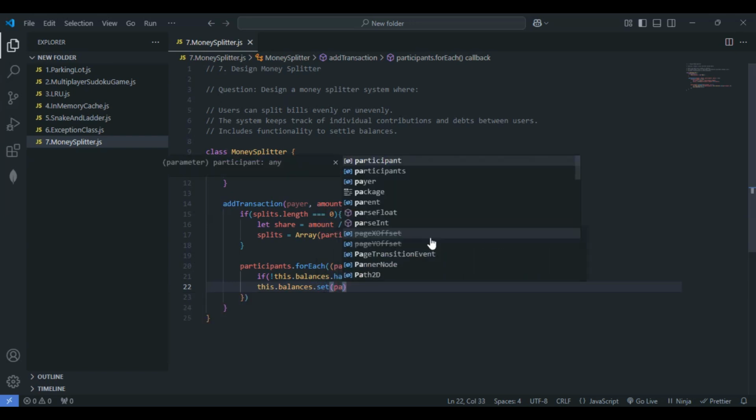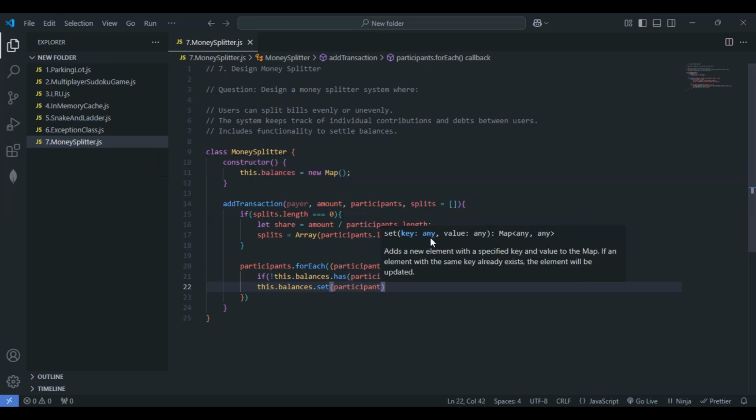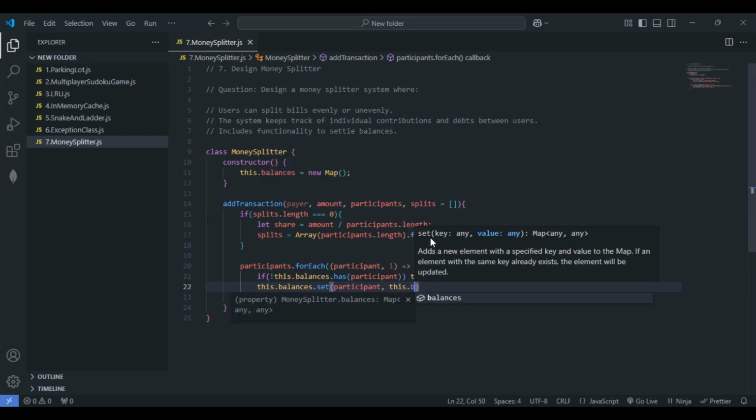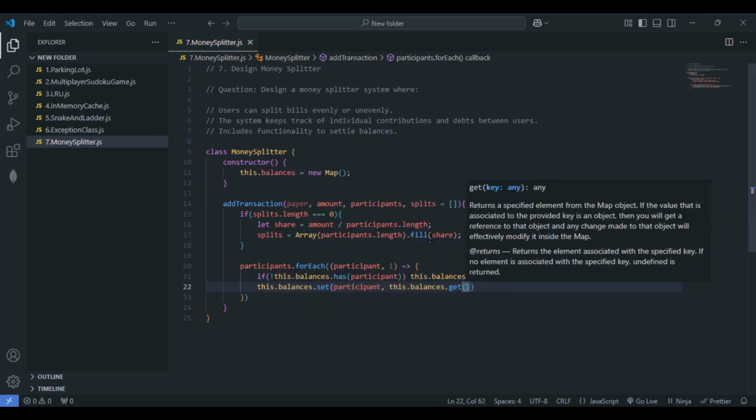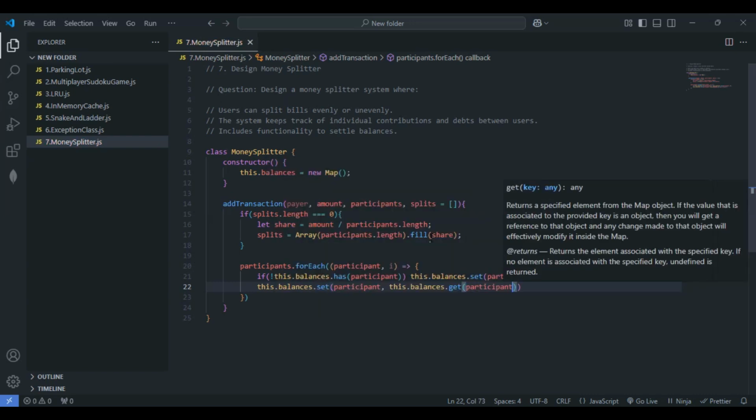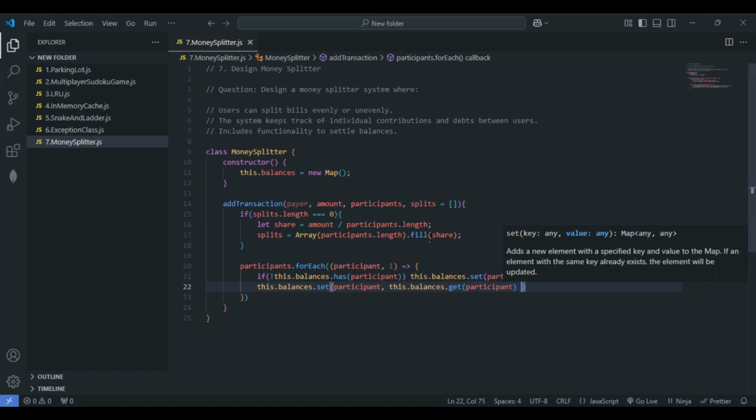we are again updating right here by making use of the set property. I'll just pass the participant here, along with we have to get the value as well. So nothing but the value of each participant, right? So how can we get that? I'll just give here this.balances. To get the value, we'll be making use of the get property. I'll just give here, let's pass the participant, and nothing but minus splits, iterated value of the splits.